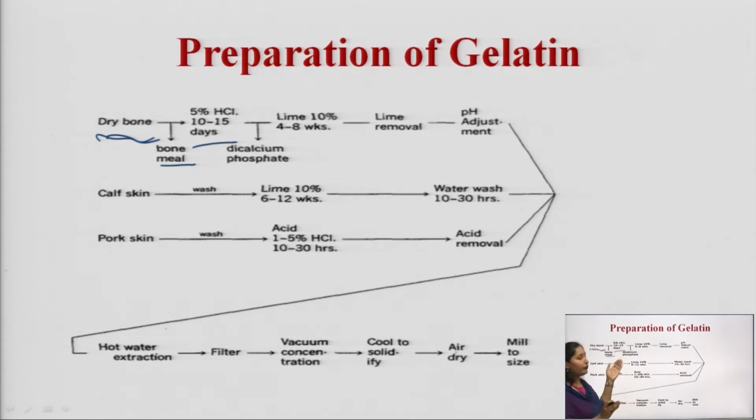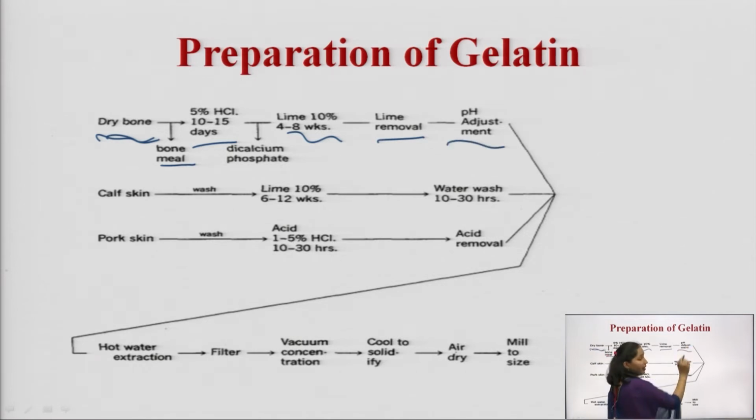On treatment with the acid, dicalcium phosphate is formed as a byproduct. Then this solution is treated with 10% lime solution for 8 to 10 weeks. Then it is subjected to washing, where all the lime water should be removed properly from the bones. Then finally the pH is adjusted.